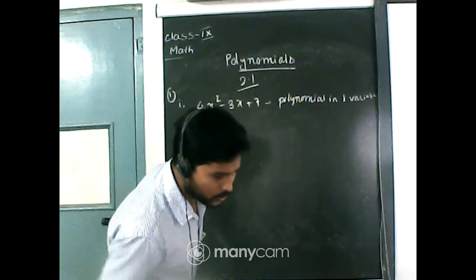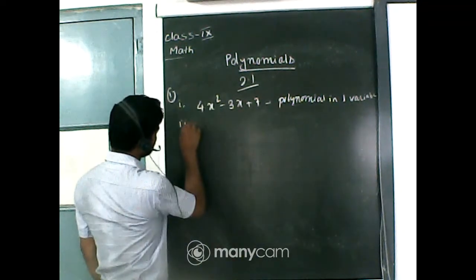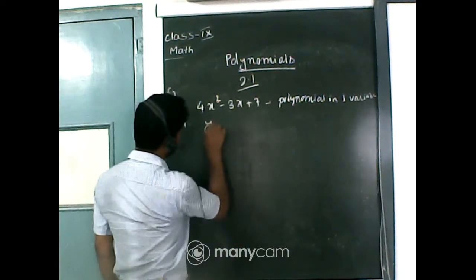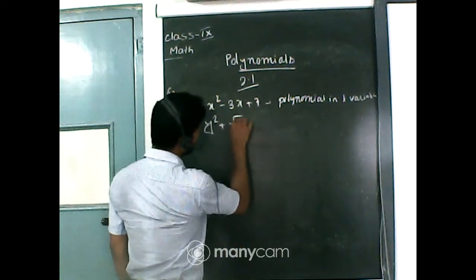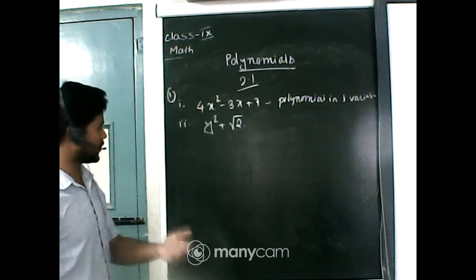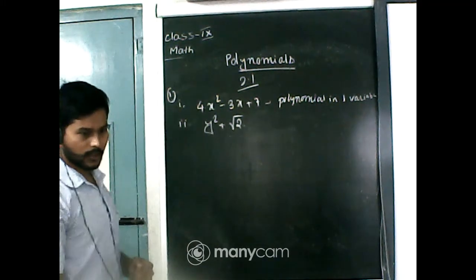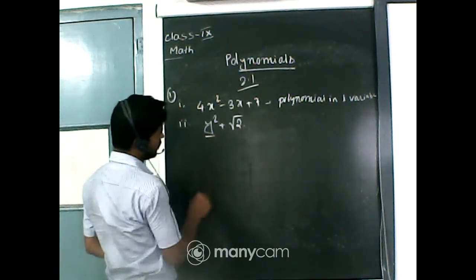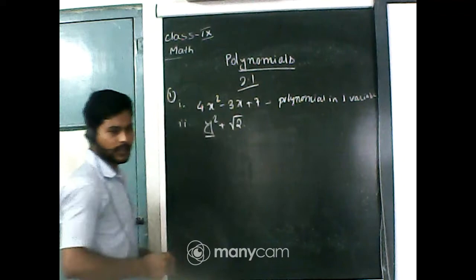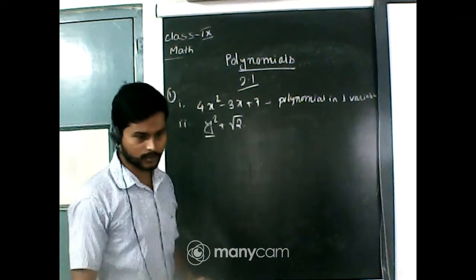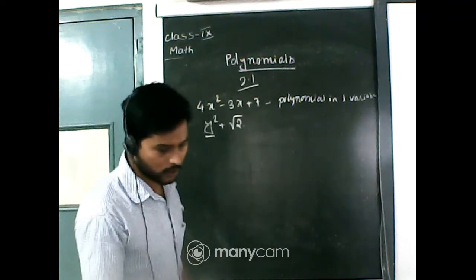Okay, next question is y square plus root 2. Is it a polynomial? Yes, it is also a polynomial in one variable, because here the variable is y and the exponent of the variable is 2, which is a non-negative integer. So this is also a polynomial.